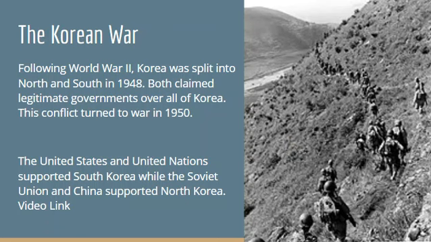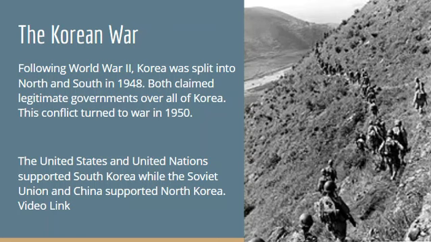And we're going to talk about a military conflict that came up, and it's called the Korean War. Following World War II, Korea was split into North and South in 1948. Both claimed legitimate governments over all of Korea, and this conflict turned to war in 1950.